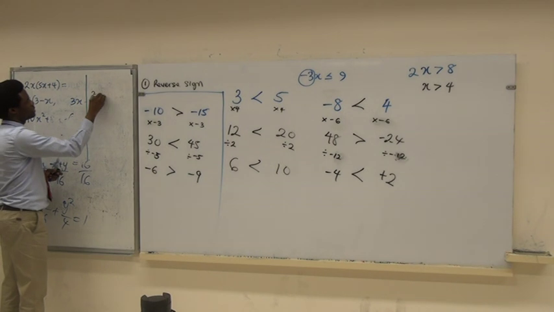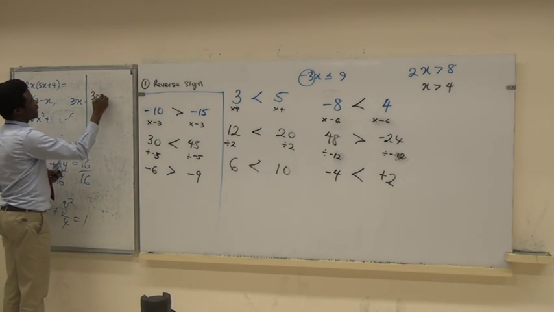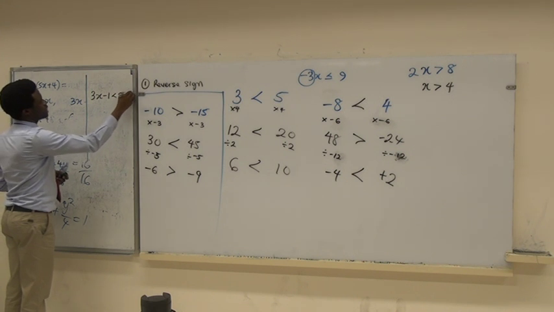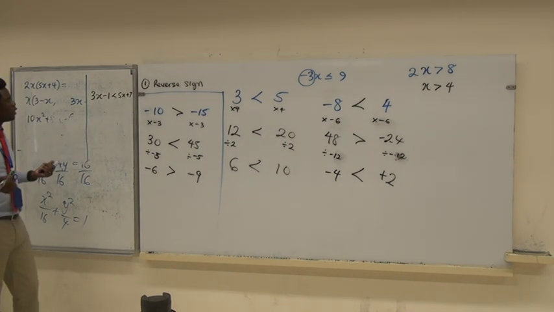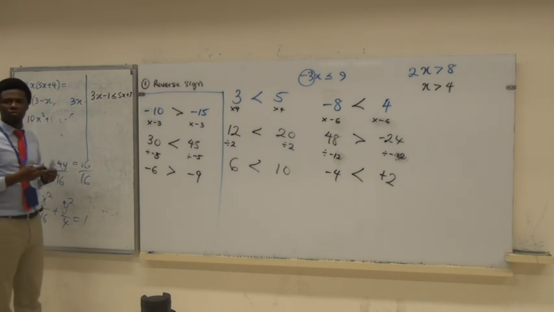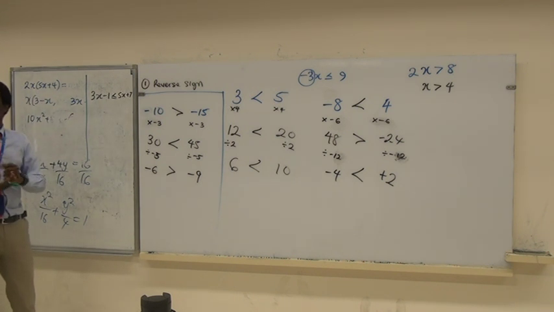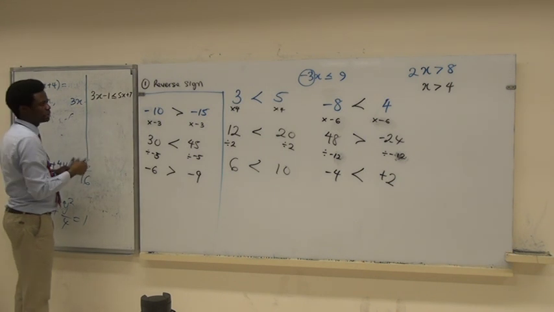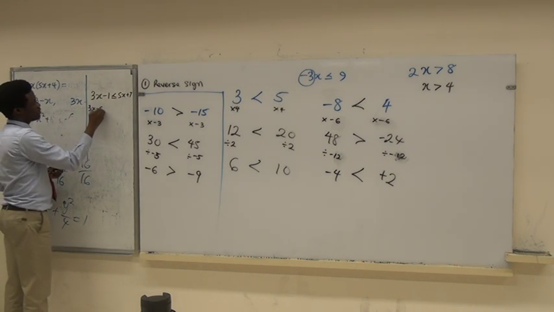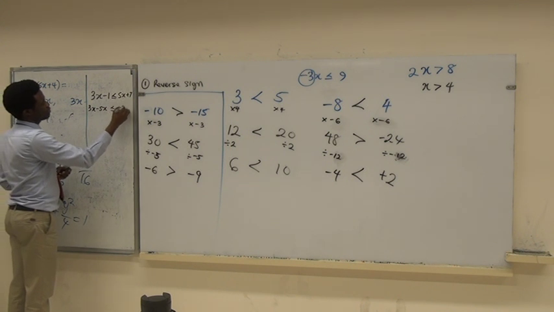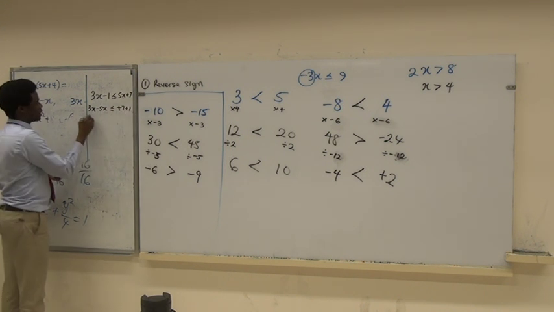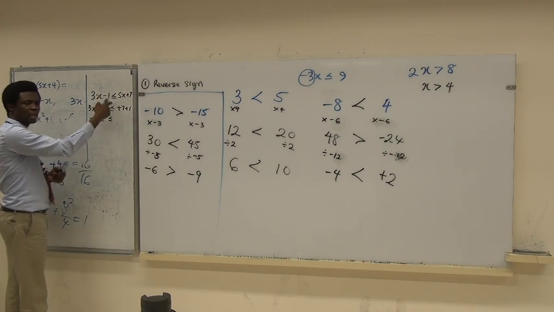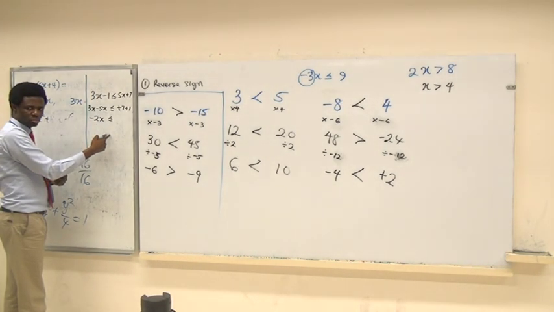So for example, you have 3x minus 1 less than 5x plus 7. Look at this, for example. If we are solving the equation, because this is the inequality, we are solving the equation, you all know what to do. You collect the like terms, right? So 3x minus 5x, this is plus 7 plus 1, isn't that? Then this is negative 2x. Can you see? I do not change this to equal to. I maintain the inequality sign.